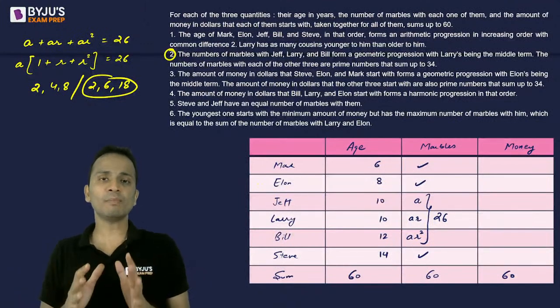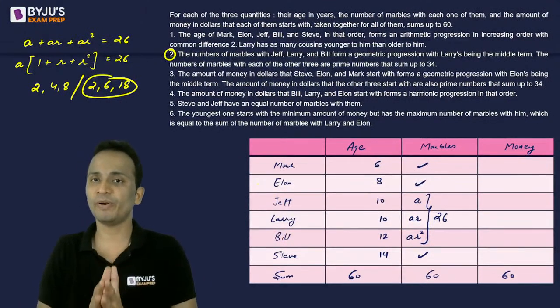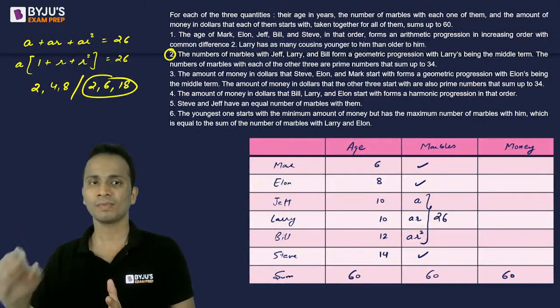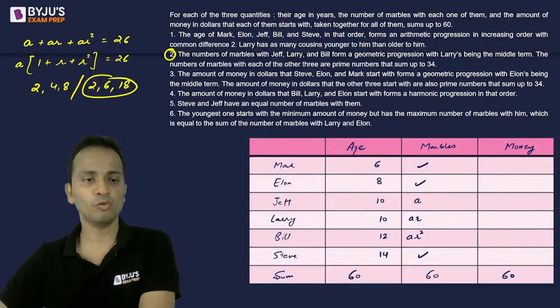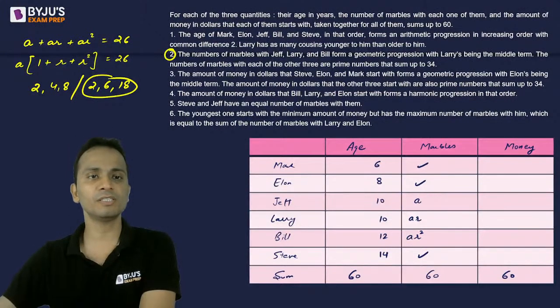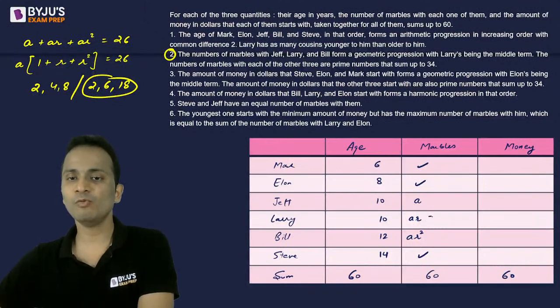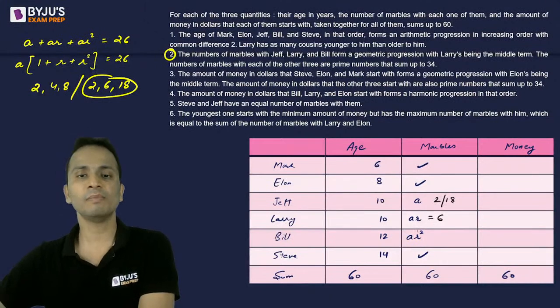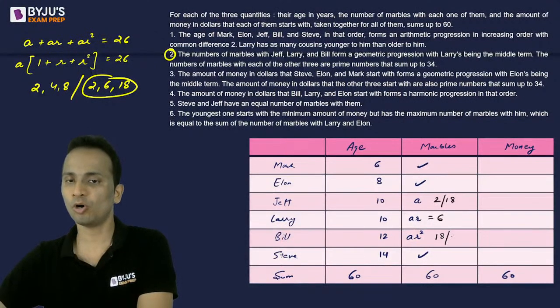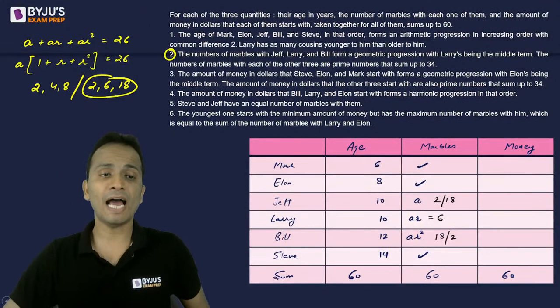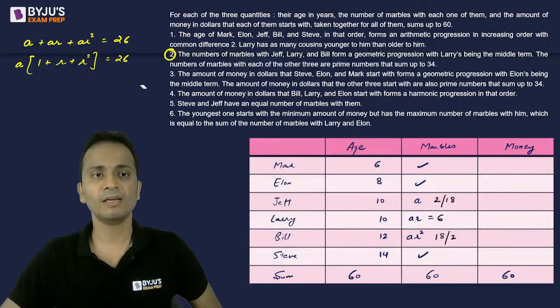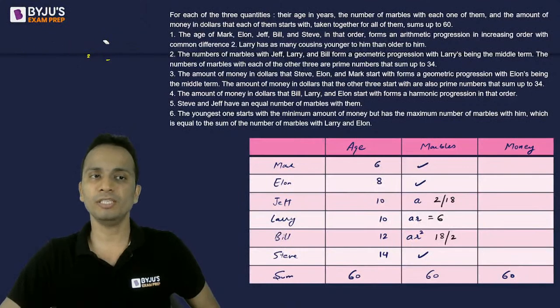So the number of marbles with Jeff, Larry and Bill form a geometric progression with Larry being the middle term. So I can now put the value for Larry: it is the middle term of 2, 6 and 18. So Larry will be equal to 6. Jeff can either be 2 or 18, and similarly Bill can either be 18 or 2. These are the possibilities for Jeff, Bill, and Larry. Clear?